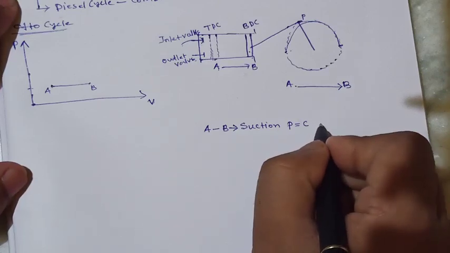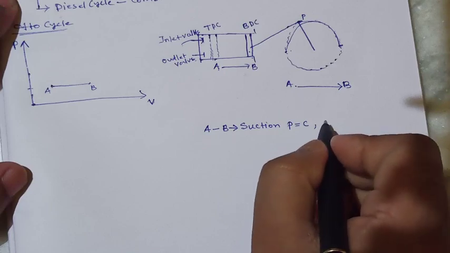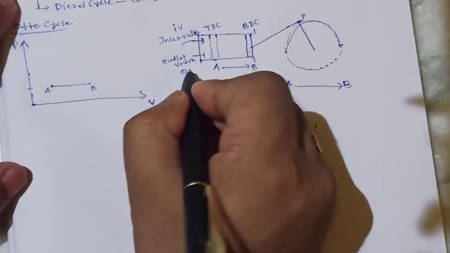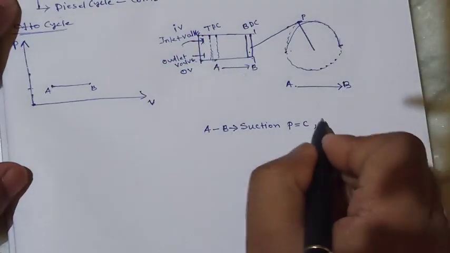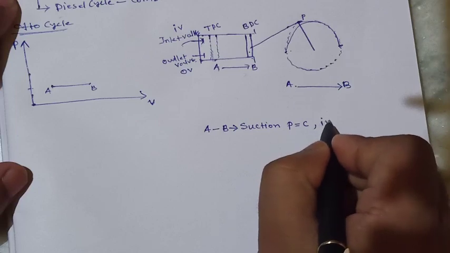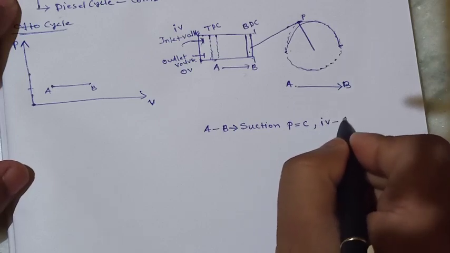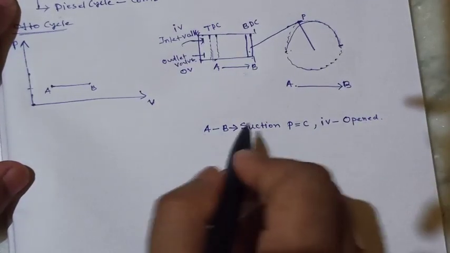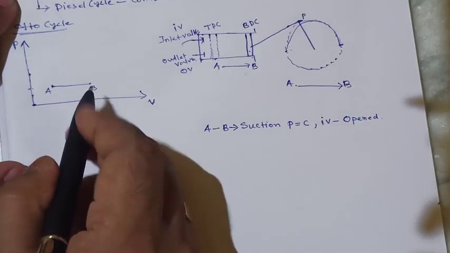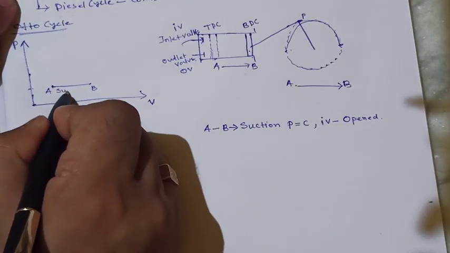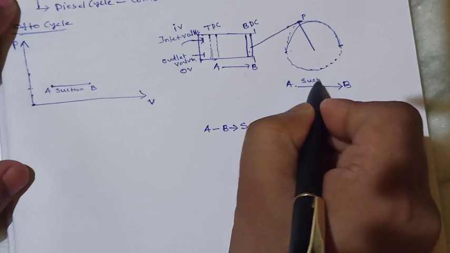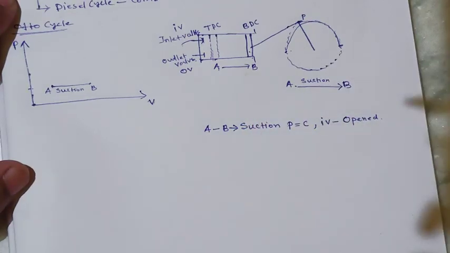At this point, this is the inlet valve, I am writing IV, and this is the outlet valve, I am writing OV. This IV will be open. This process is called the suction process. So I am writing this is the suction process.